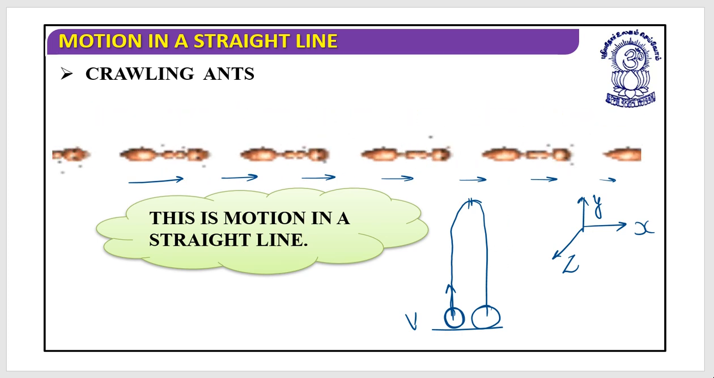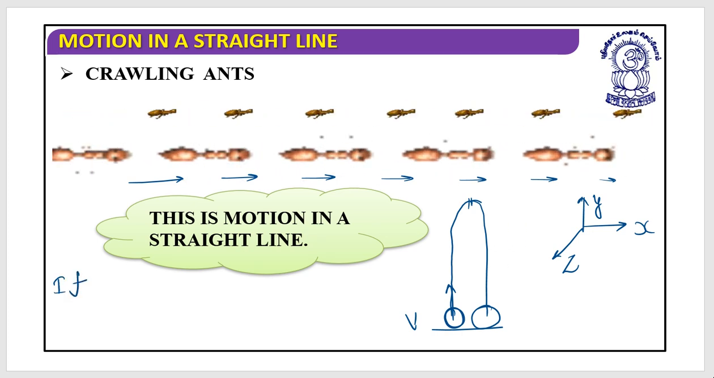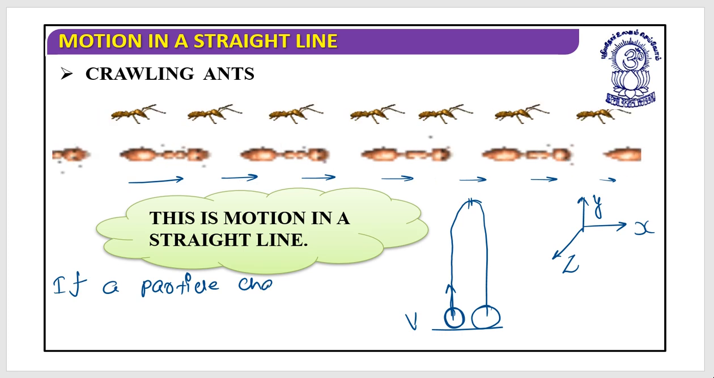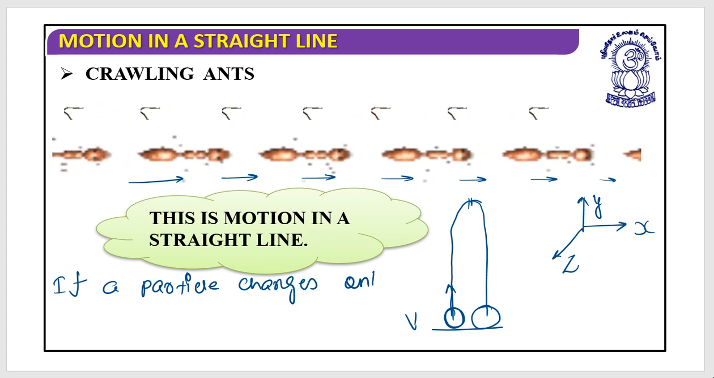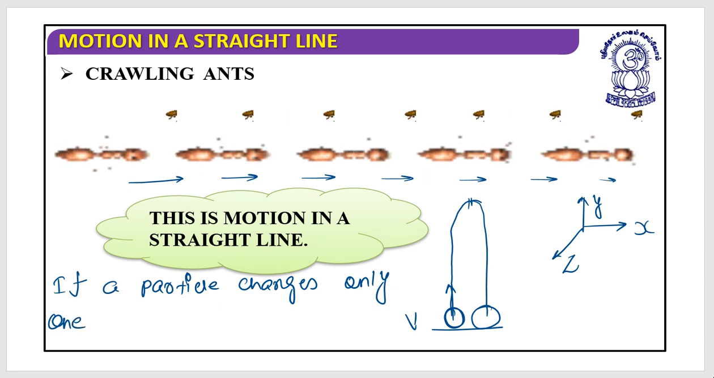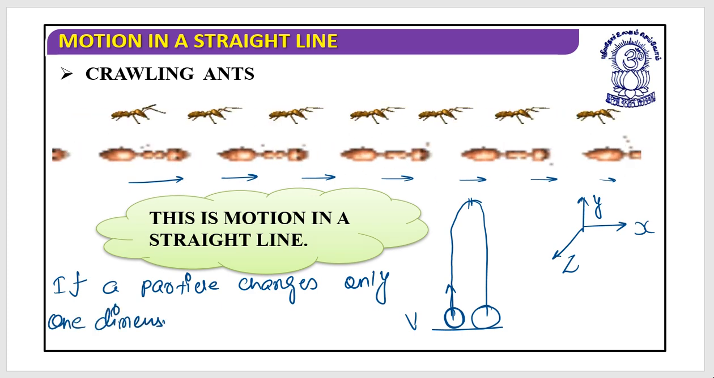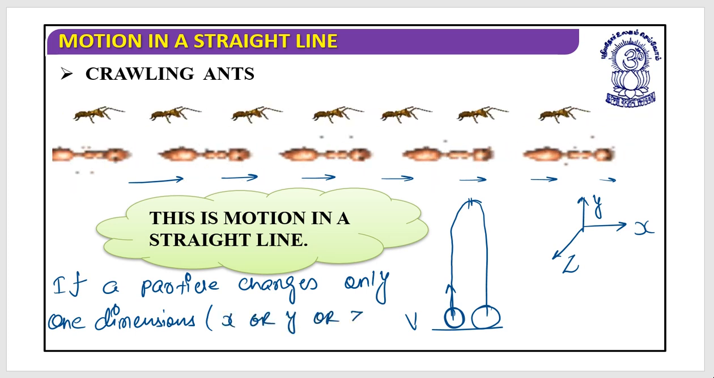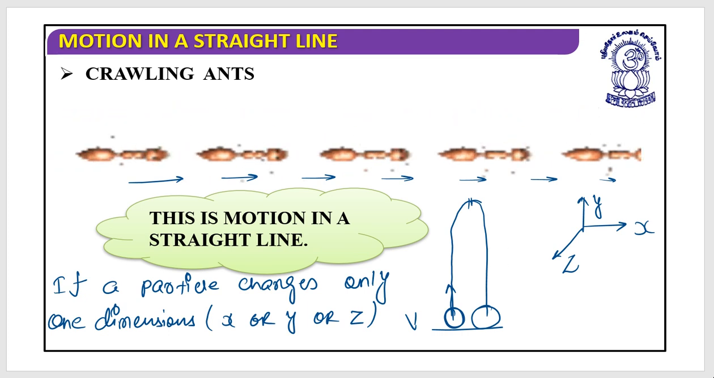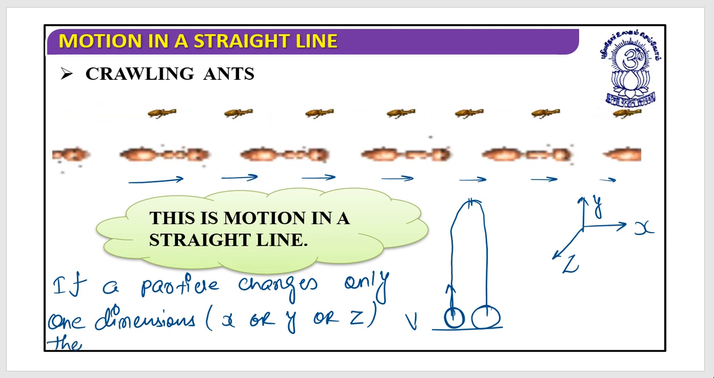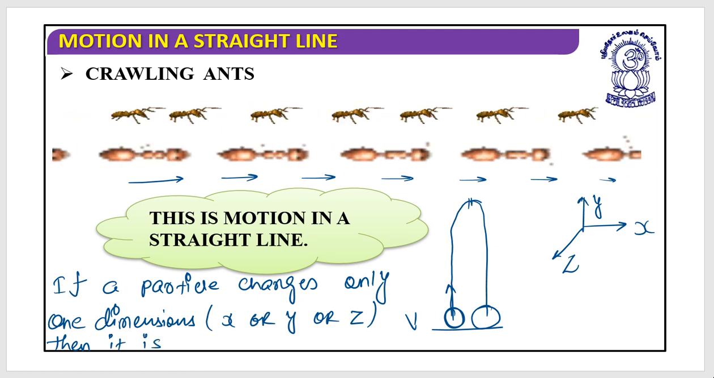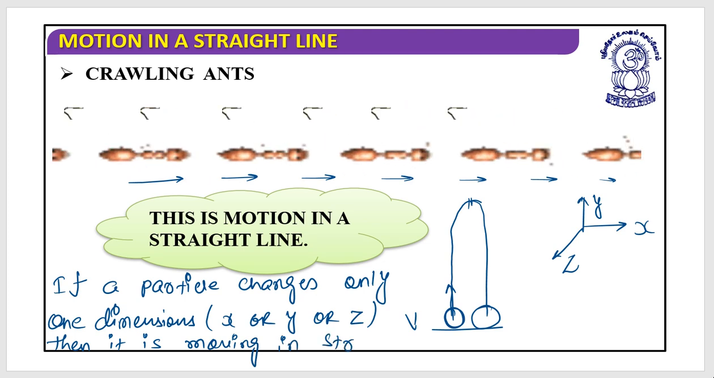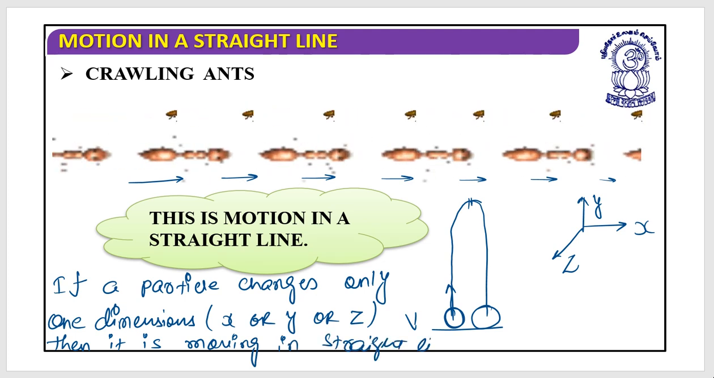I should write it like this: if a particle changes only one dimension, either x or y or z, then it is moving in a straight line.